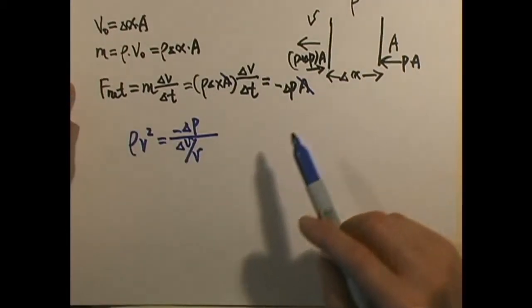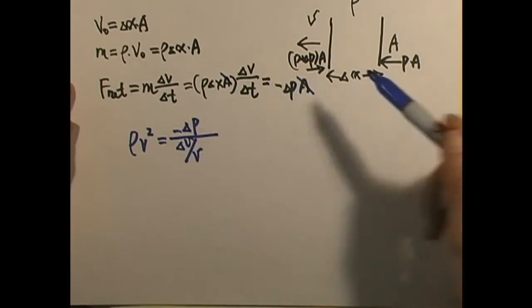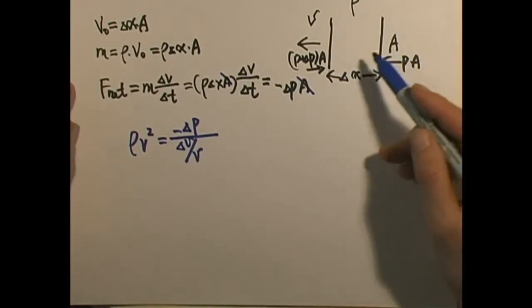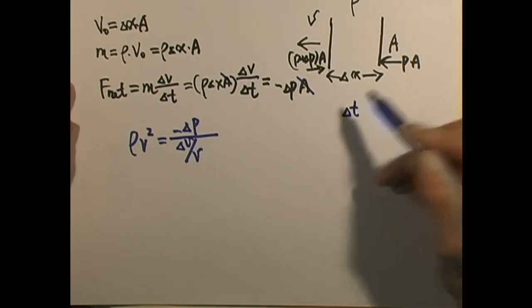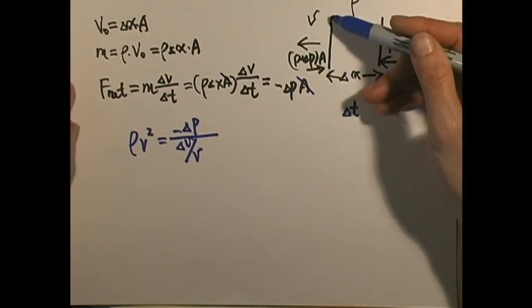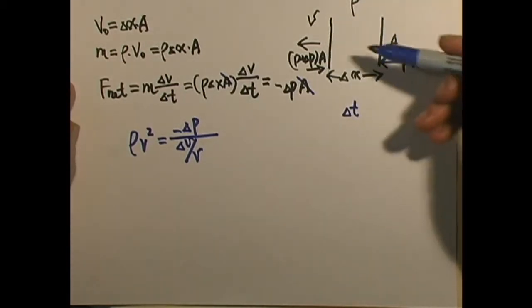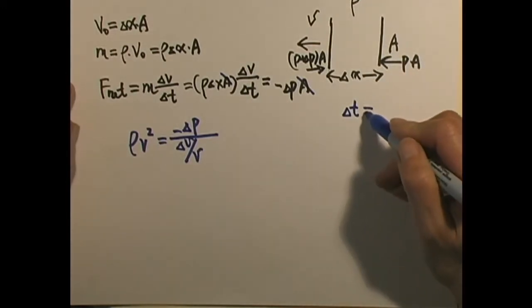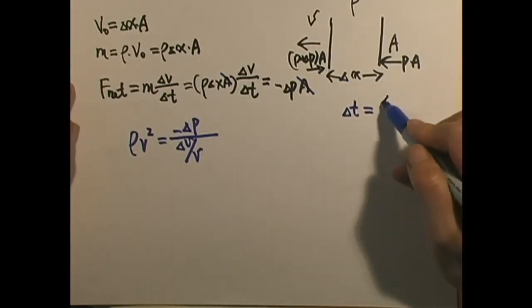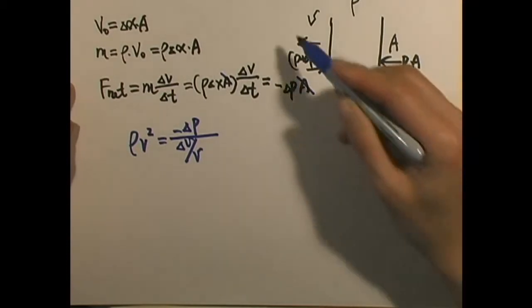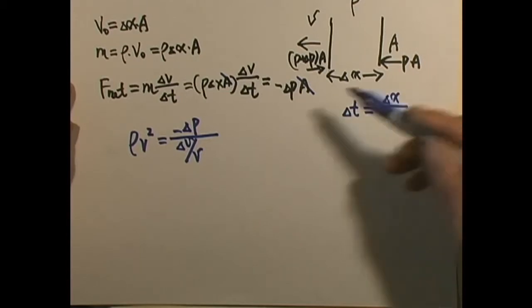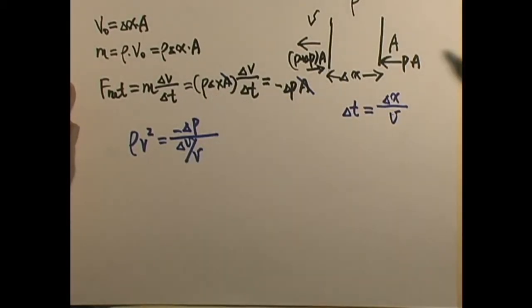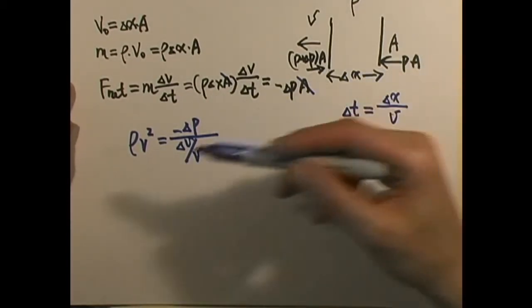If you have a question, where did this delta X go? Well, as we know, the time delta T between the leading phase and the trailing phase entering the compressional zone has a relationship with the length of the moving fluid element over its speed V. So actually we replace delta X by delta T times V right over here. This is why we get this V squared.